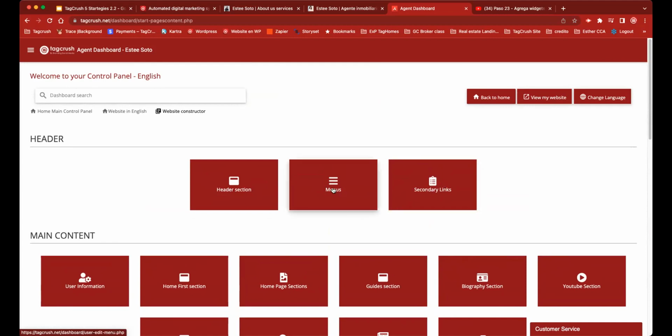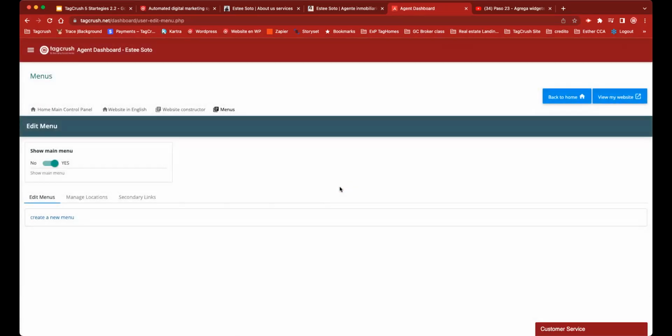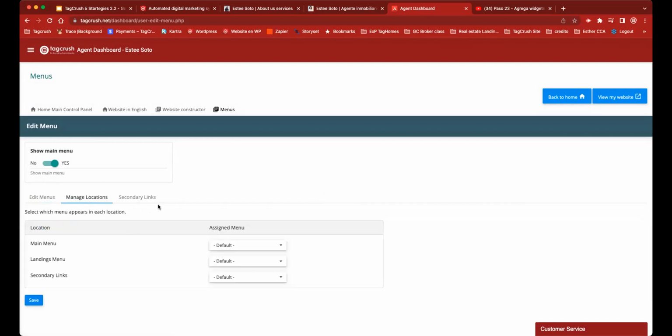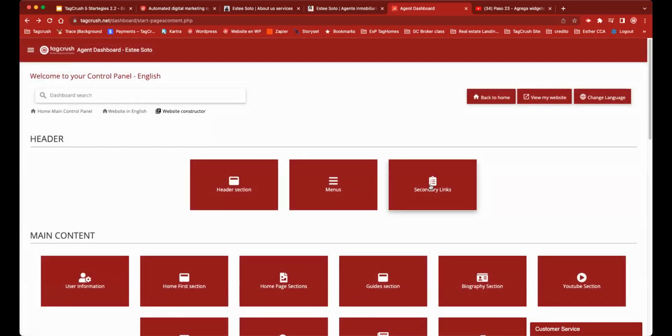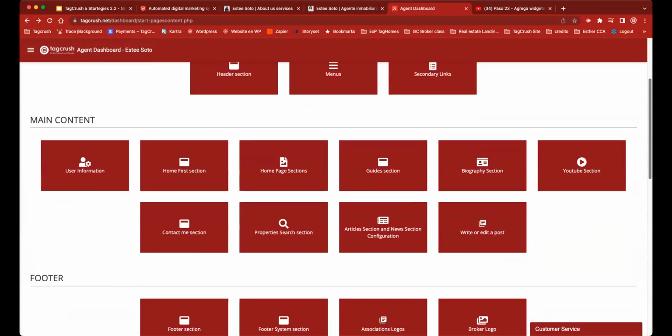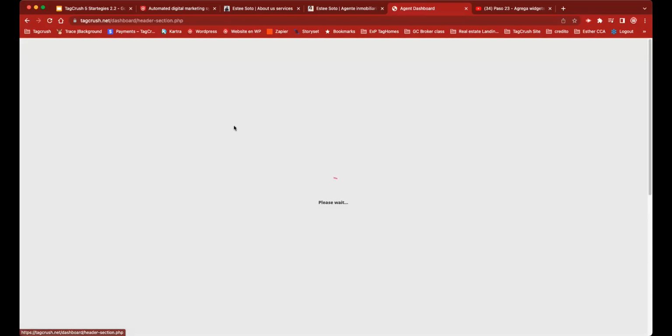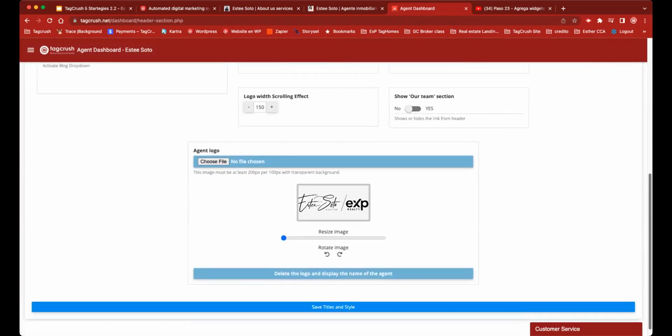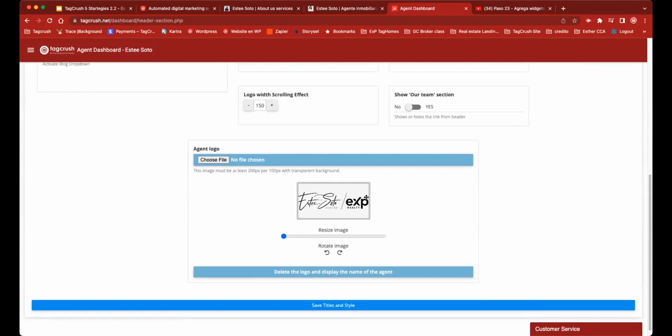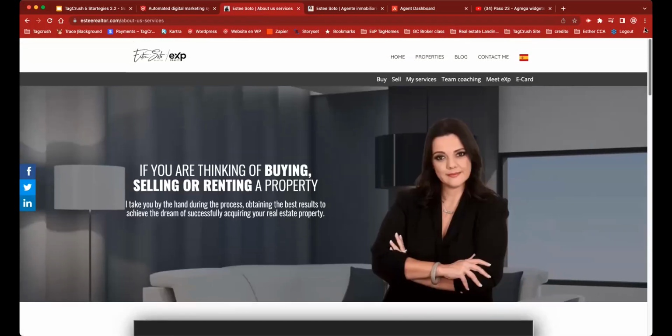If I go to menus, for example, I'm going to see under the menu section the menus that I have, if I want to create another one or not, and how to manage the location. Where do I want my menu to go, or if I want to change it. And then we have the header section, by the way, where you place that logo, that beautiful logo that I have. My brokerage logo is one image, and I set it up here so my page has the logo like this. You see? That's what I did in here.